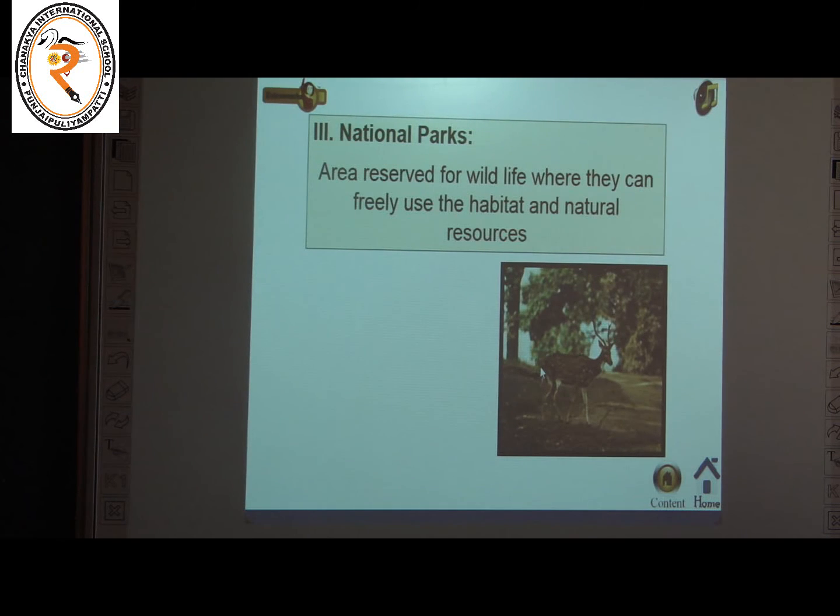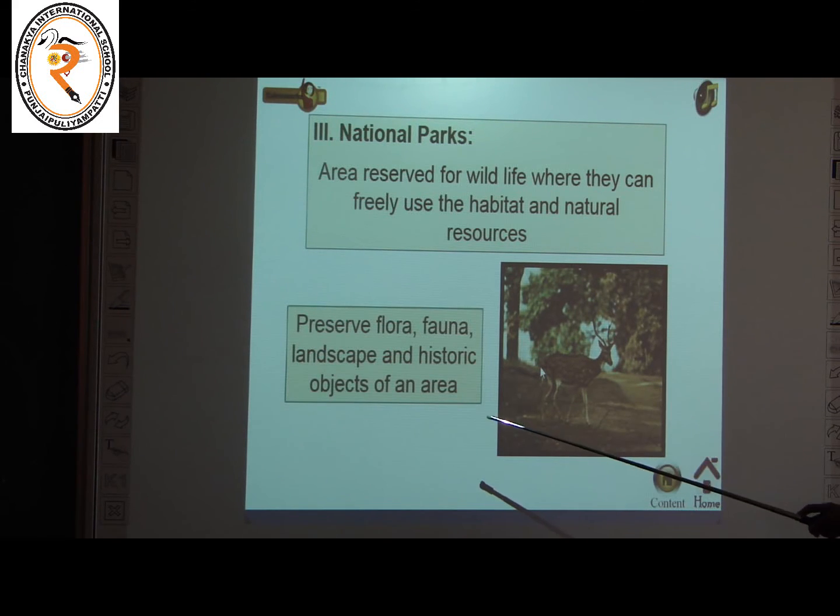national parks. What is called national parks? National parks are areas reserved for wildlife where they can freely use the habitat and natural resources. Okay. See, to preserve flora and fauna, landscape and historic objects of an area, that is called what? National parks. And the next one,